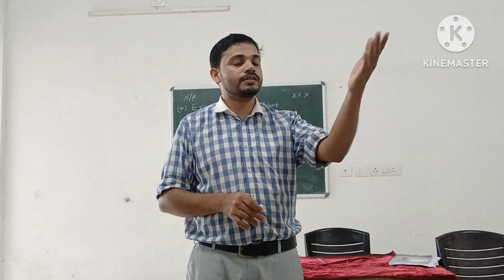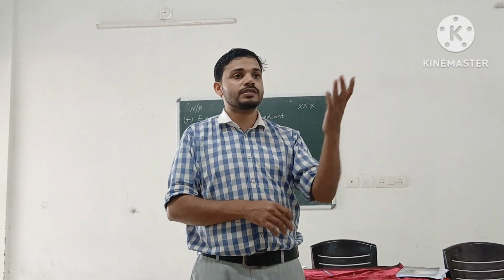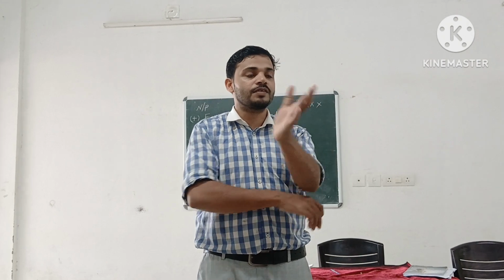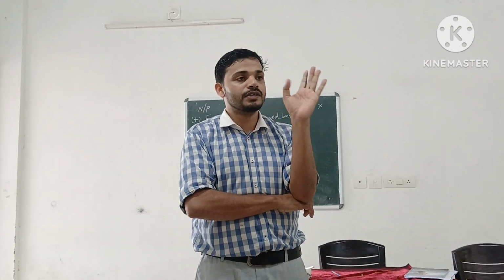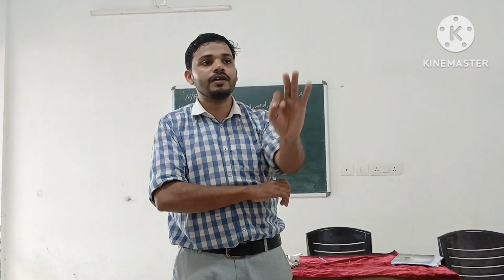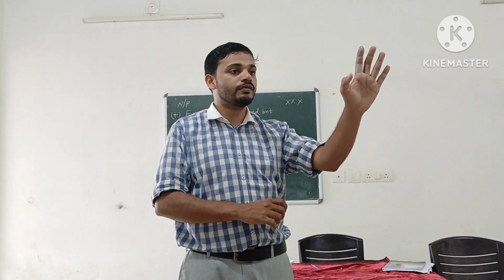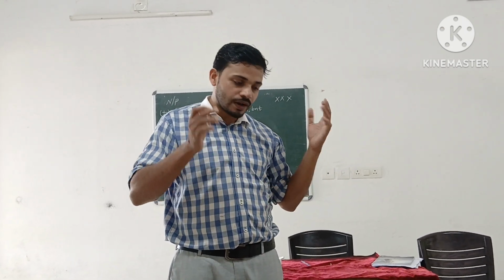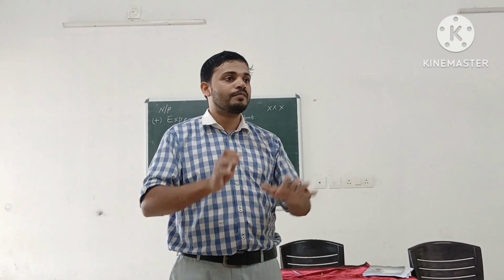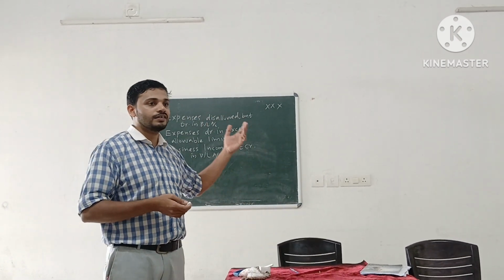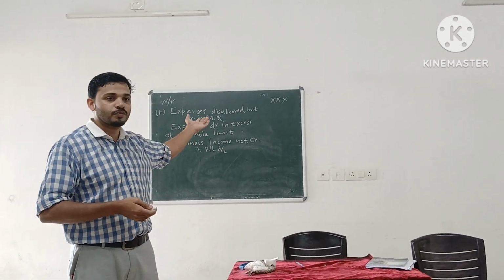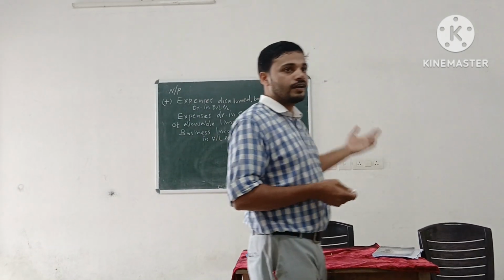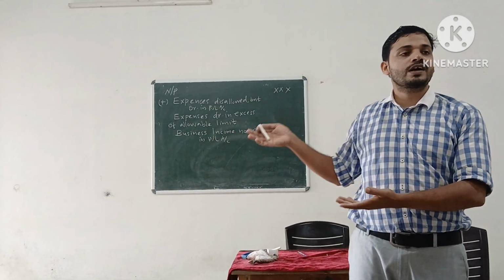What are the examples? Business incomes: commission received, rent received, interest received, dividend received, discount received. These are the pakka business incomes, but not recorded or omitted while preparing the profit and loss account. These items are to be added back.